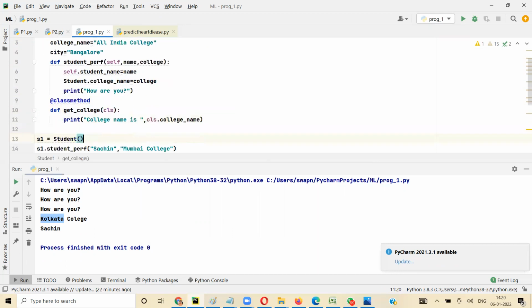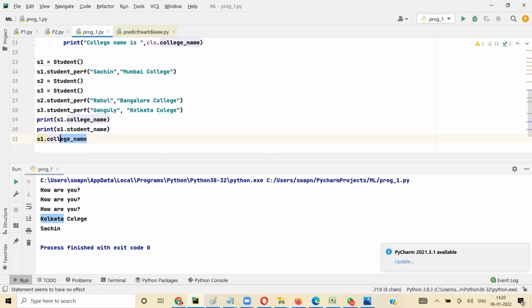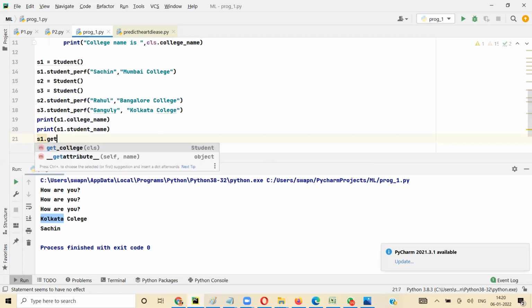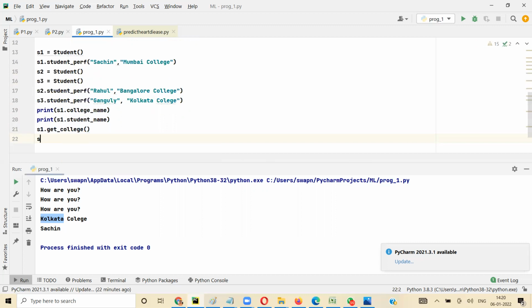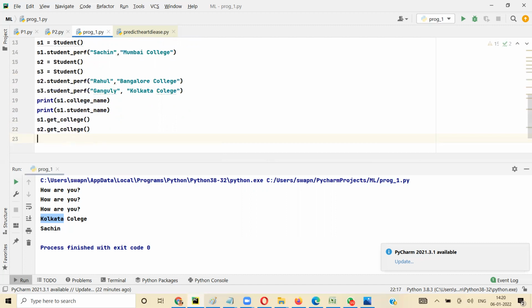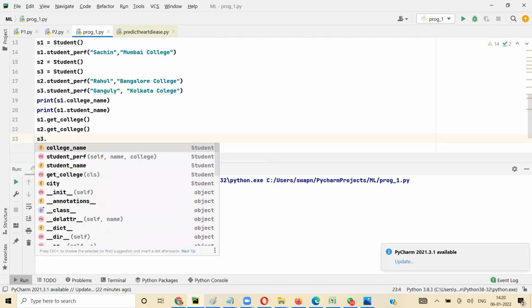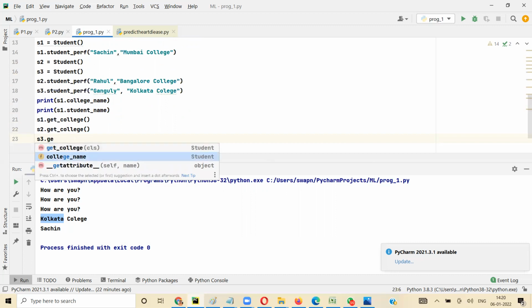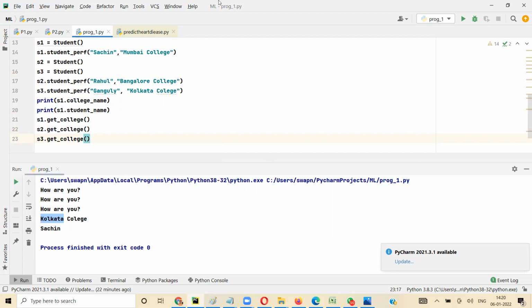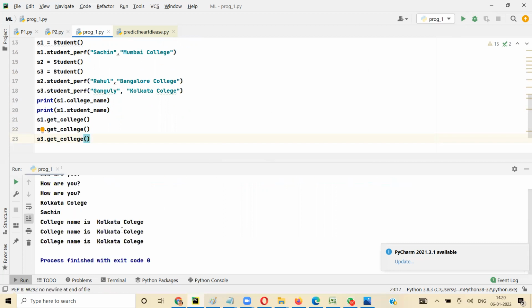Okay. So now whether you give S1 dot get college, it is a function, not a variable, right? So I'm going to add this bracket here. Or S2 dot get college or S3 dot get college. All three will give us the same result, which is the last value that we added: Kolkata college, Kolkata college, Kolkata college.